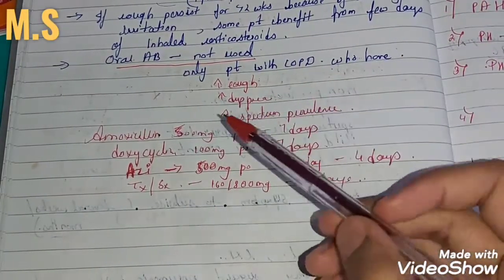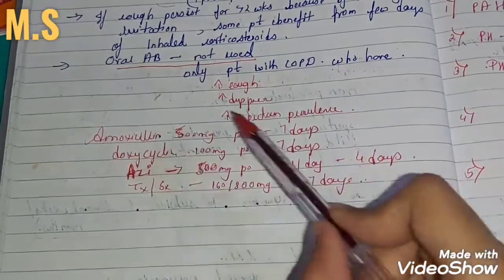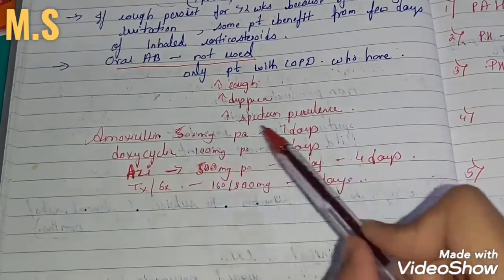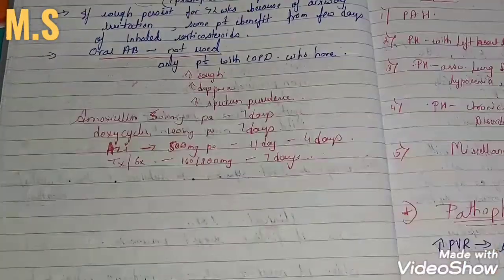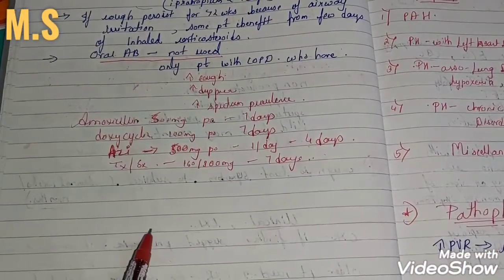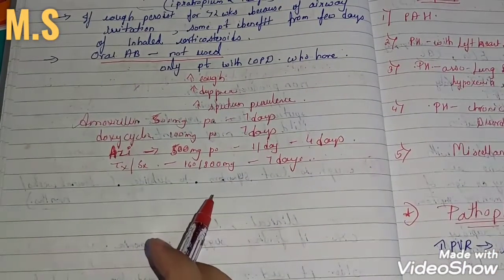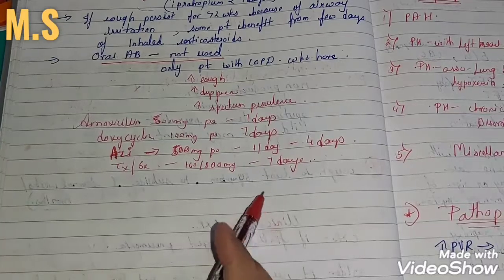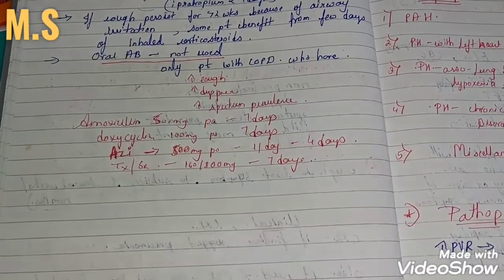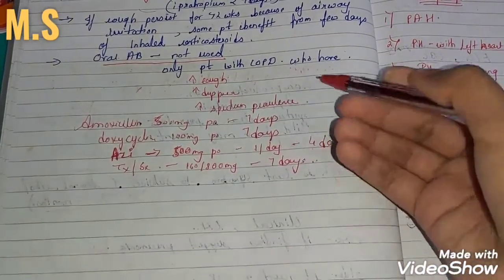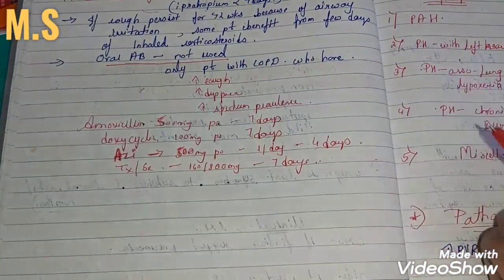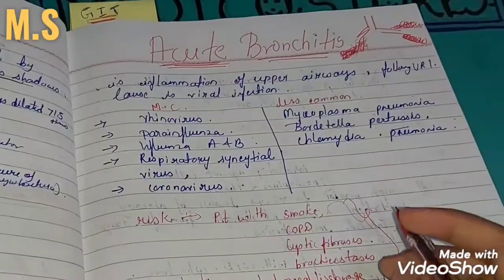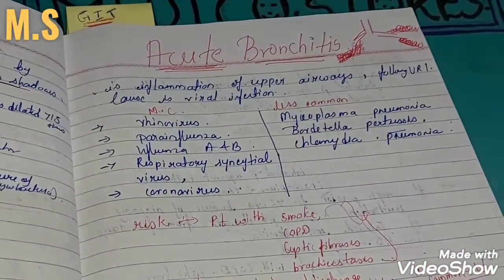So what oral antibiotic do we give? Amoxicillin for 7 days, doxycycline for 7 days, azithromycin for 4 days. We give trimethoprim and sulfamethoxazole for 7 days. So you have to just remember that we should give antibiotic only in case the patient has COPD. So here we finished our video for acute bronchitis.